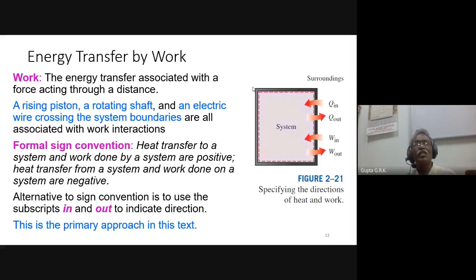Okay, that is about heat. Then coming to work: the energy transfer associated with a force acting through a distance. It can be a rising piston, it can be a rotating shaft, it can be an electrical wire crossing the system boundaries, and all are associated with work interactions.